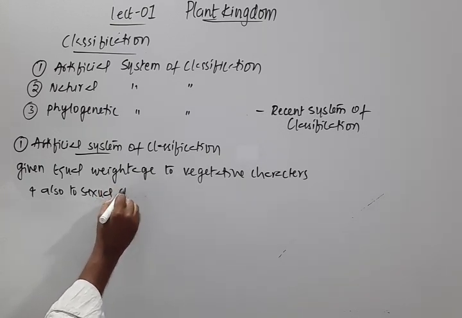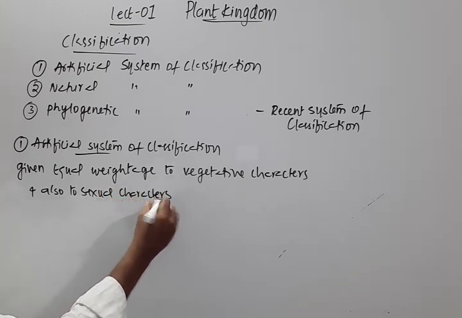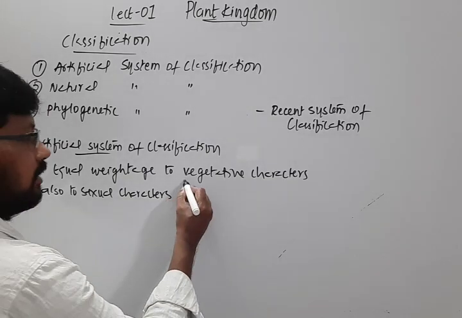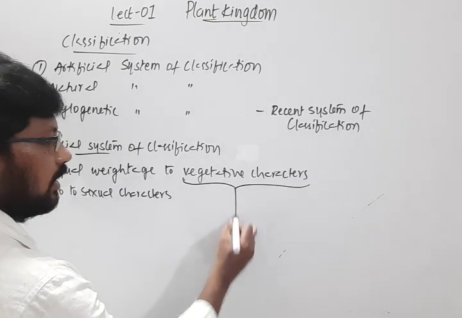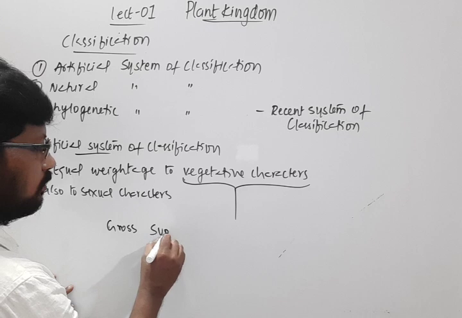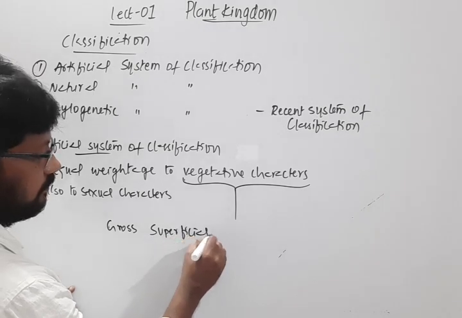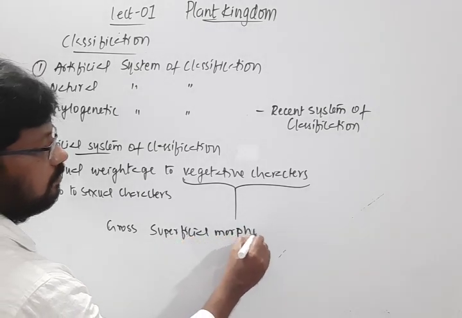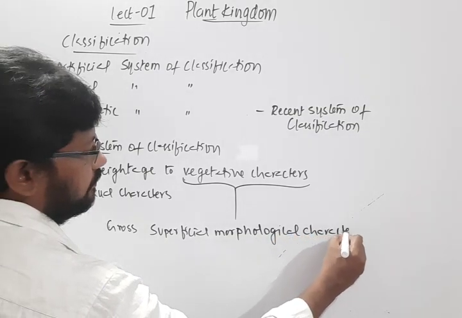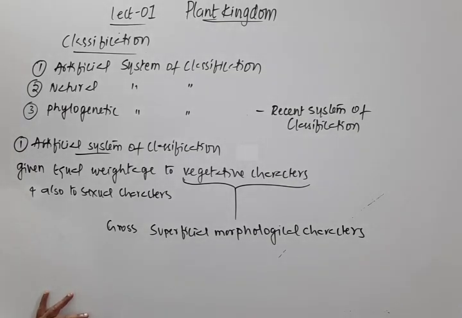And the vegetative characters they included were gross, superficial, morphological characters. So they included only gross superficial morphological characters.